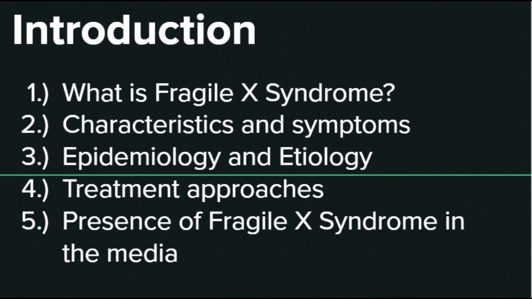We will then explain some of the statistics surrounding this syndrome and address the epidemiology and etiology. This will then be followed by some treatment approaches and the presence of Fragile X syndrome within the media and how it is displayed. Finally, we will end off with an overall summary and conclusion.